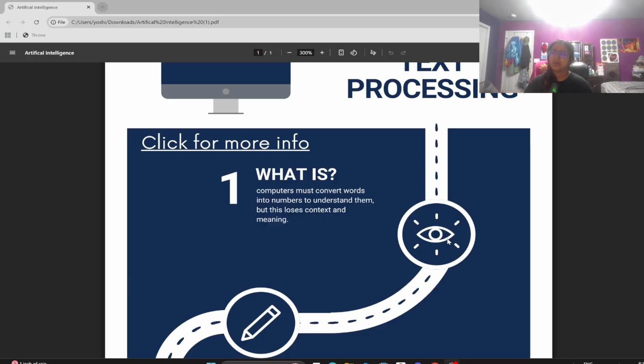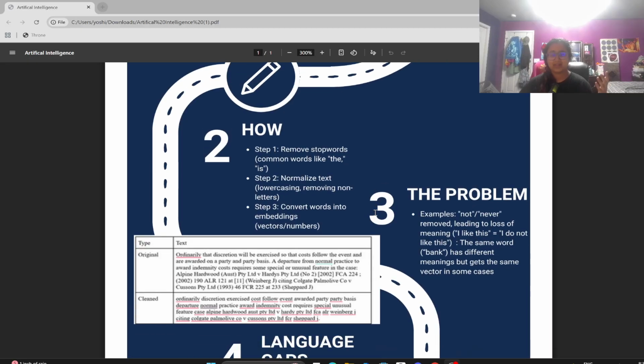But we always think that ChatGPT can understand what we give it, but it can't. It can't really understand. What it does is convert the words into numbers to understand them. But this makes it lose context and meaning behind what we're actually asking it. Now, how does that happen?